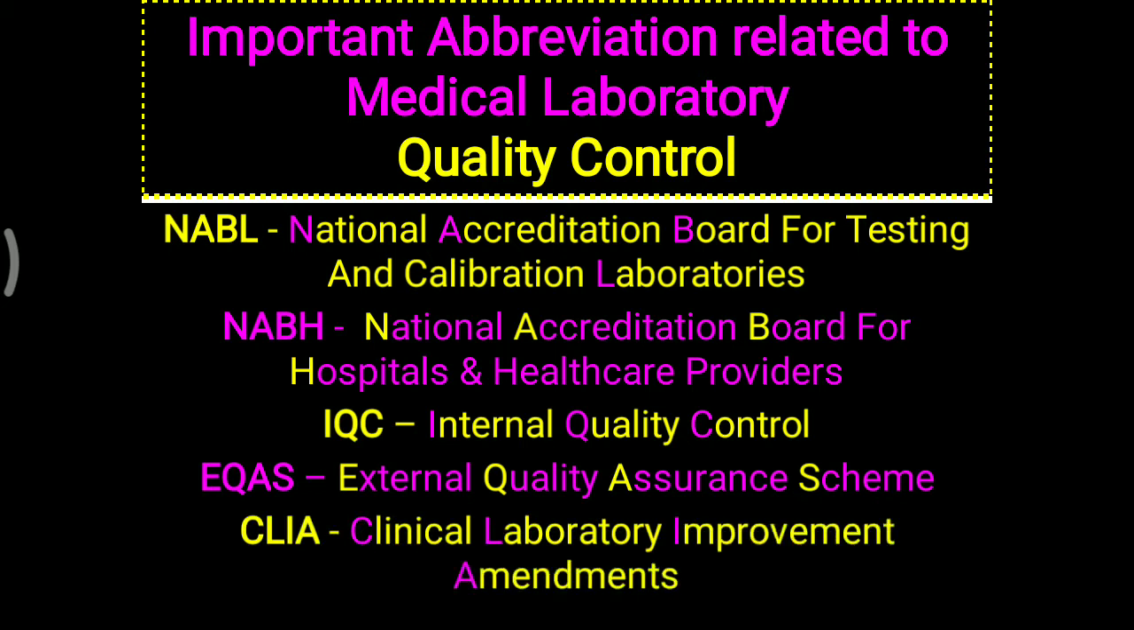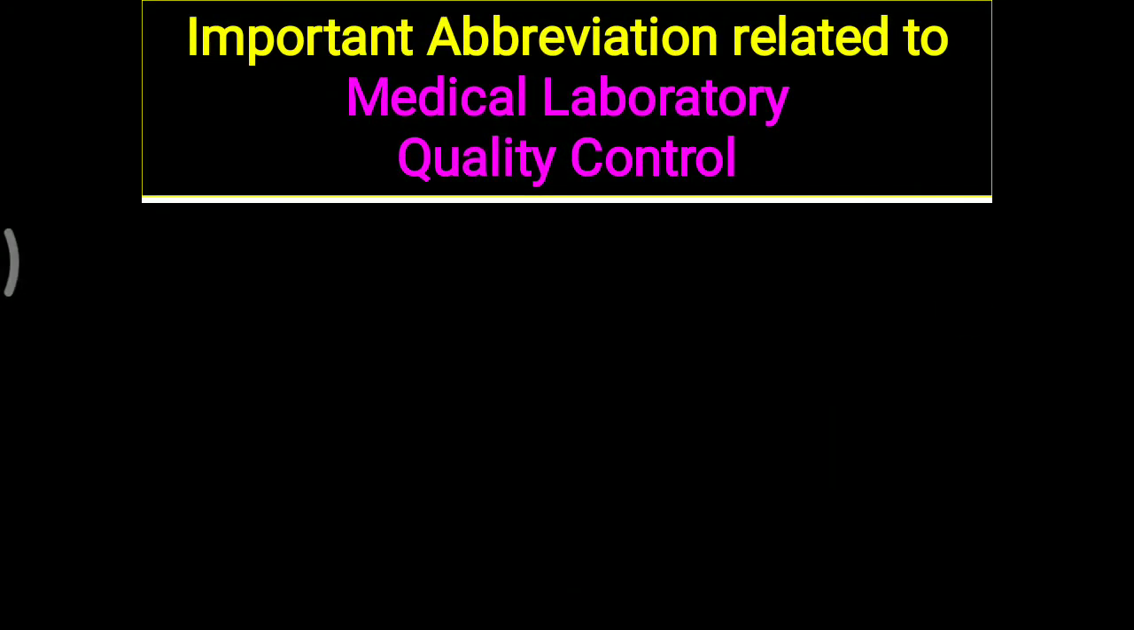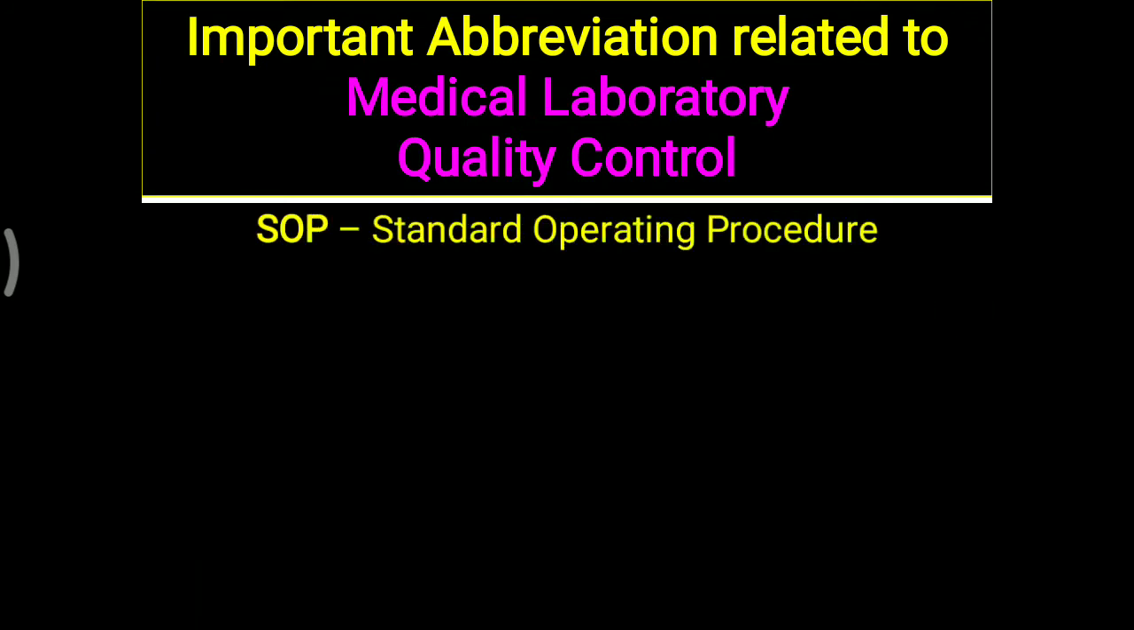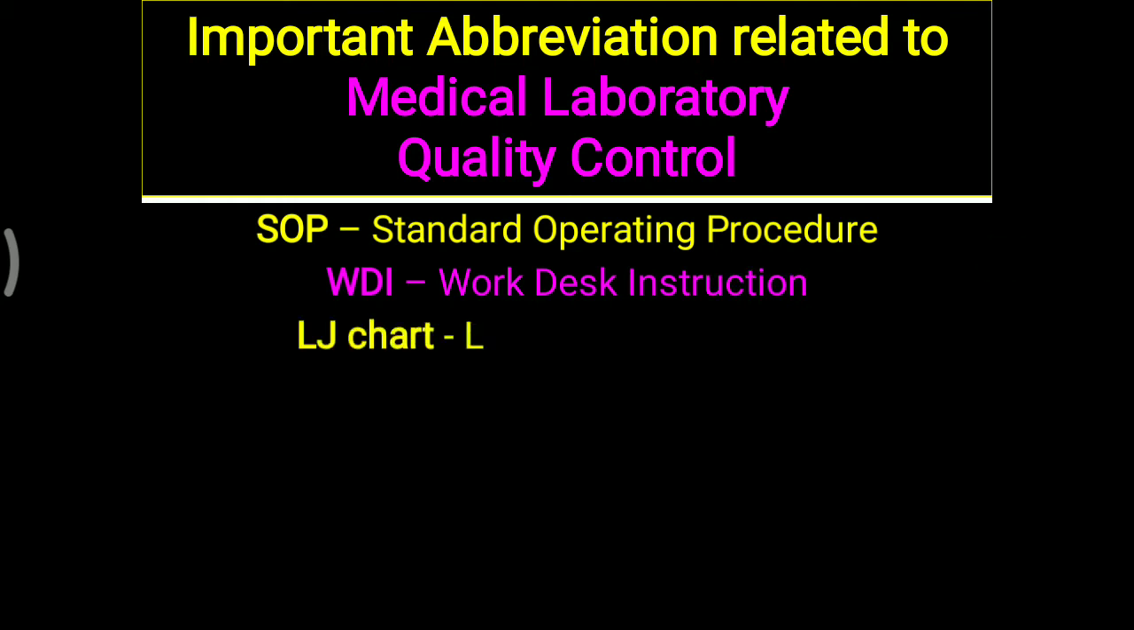Further, CLIA, that is Clinical Laboratory Improvement Amendments. So particularly these amendments were done in 1988. So sometimes it is written as CLIA 88, that is Clinical Laboratory Improvement Amendments done in 1988. These are all important abbreviations because they are frequently asked in the viva exam as well as in some particular interviews.